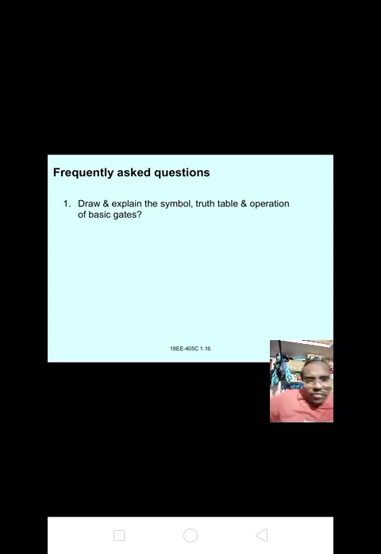Okay. The first question that will be asked is, draw and explain the symbol, truth table and operation of basic gates. Next question is, what are the logic gates and derive them. Logic gates are of 3 types: OR gate, AND gate and NOT gate. Second, what is meant by universal gates? Universal gates are two types, NAND and NOR. Next question is, what is meant by special gates? Special gates are XOR and XNOR.